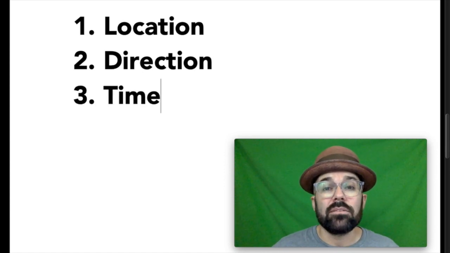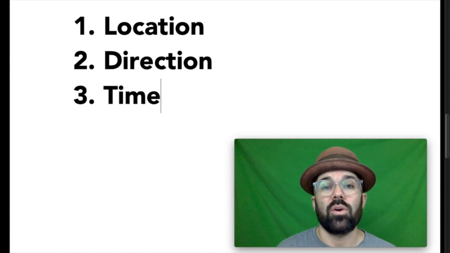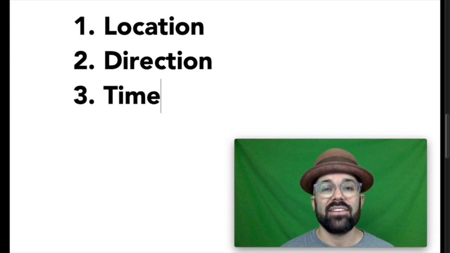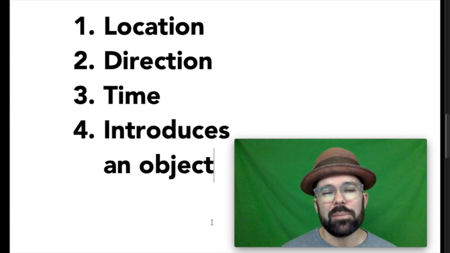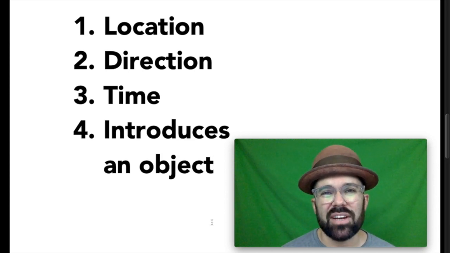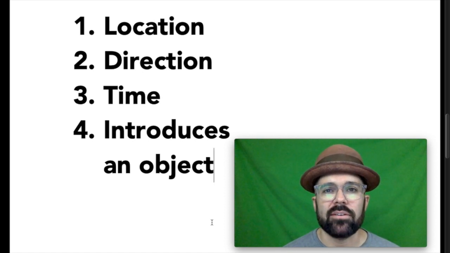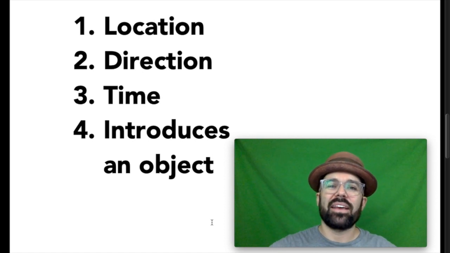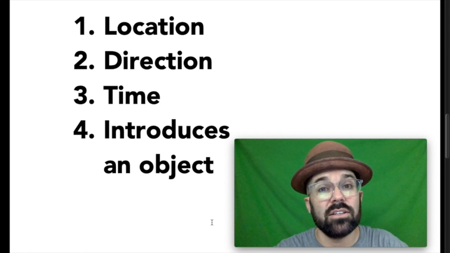The third thing that a prepositional phrase can give us information about is time, or in other words, when something is happening. And finally, number 4. Most simply put, another thing that a prepositional phrase can do is simply introduce an object. I think once I give some examples on all 4 of these, it'll start to make even more sense. So let's take a look at some.